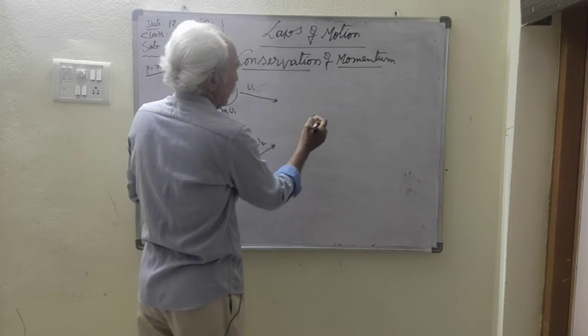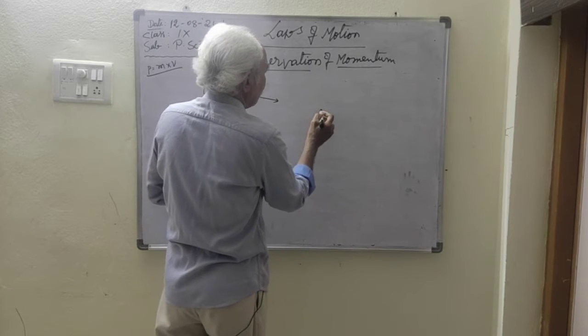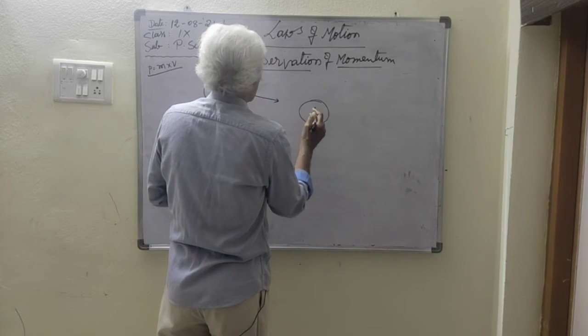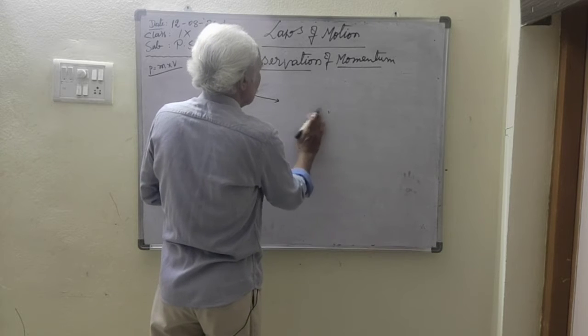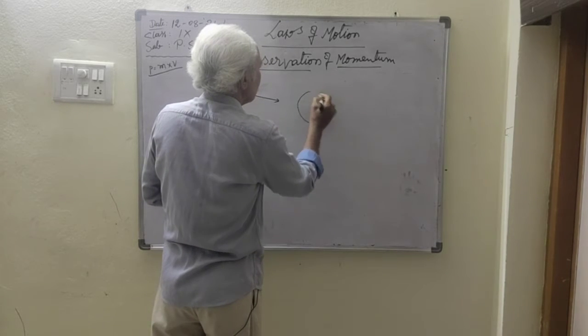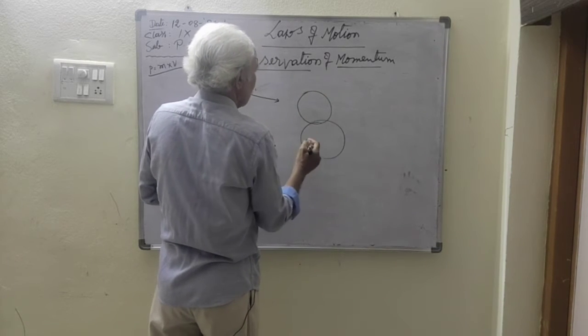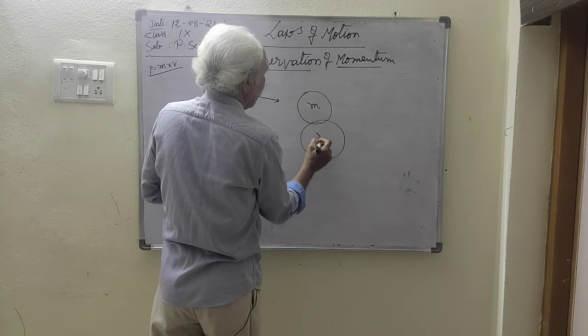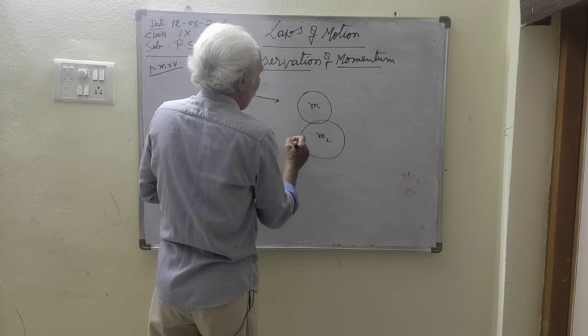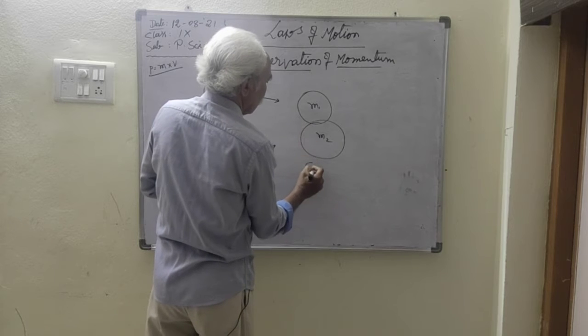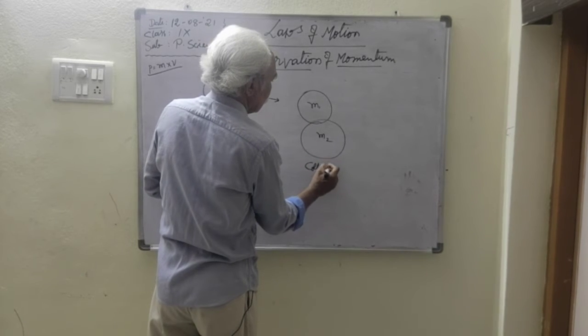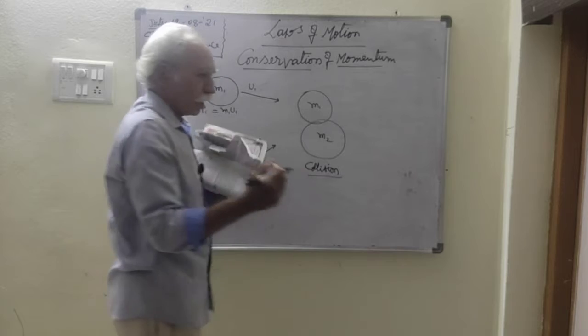So these two objects are moving and after traveling a certain distance they collide. The two objects collide with each other, m1 and m2. Collision means they are striking one another.